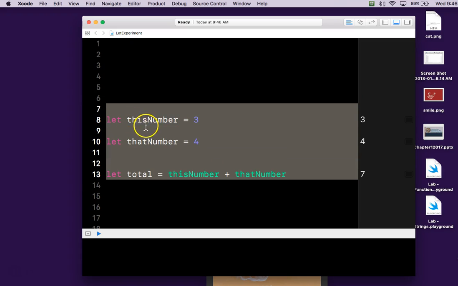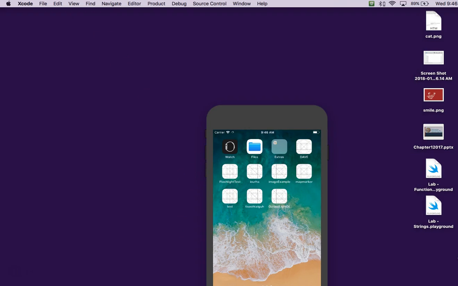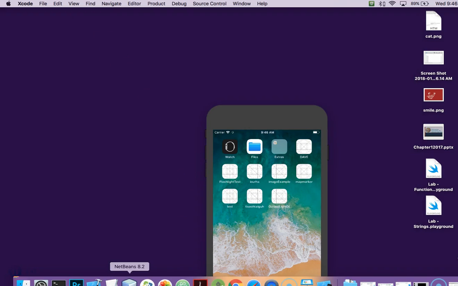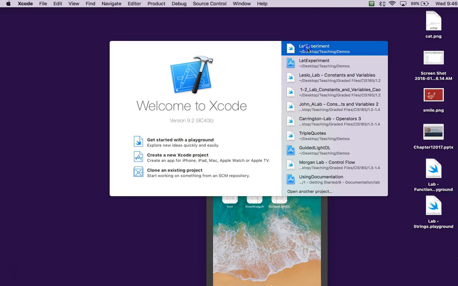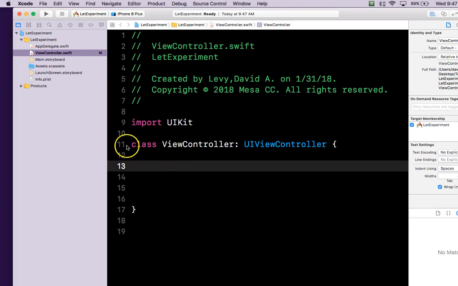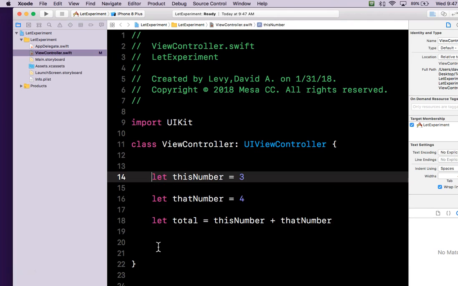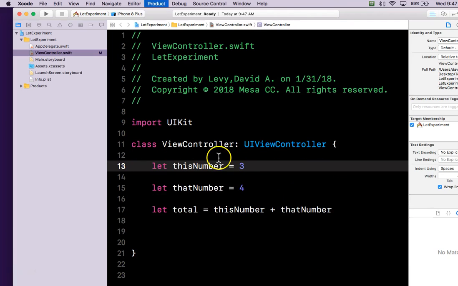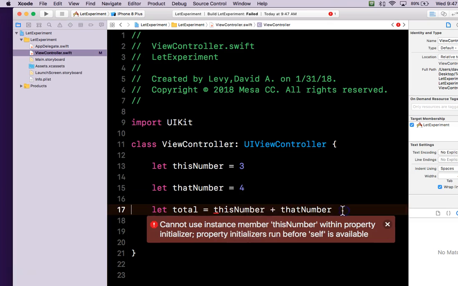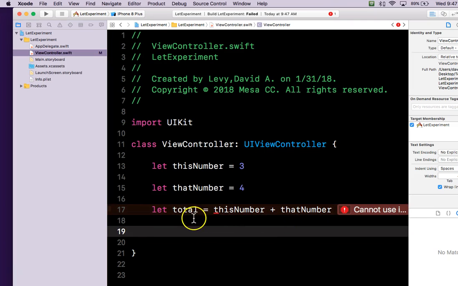So let's, for instance, just take this code, close this out, and we'll open up an Xcode project like we're actually making an app and see what happens inside of Xcode. So here we have our view controller and a class. And inside of the class, let's just paste that stuff we had in Playgrounds and see what happens. Try to build it. Build failed. Can't do this because you can't initialize properties like that outside of a function.